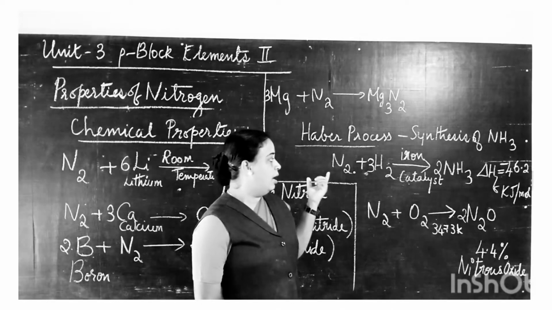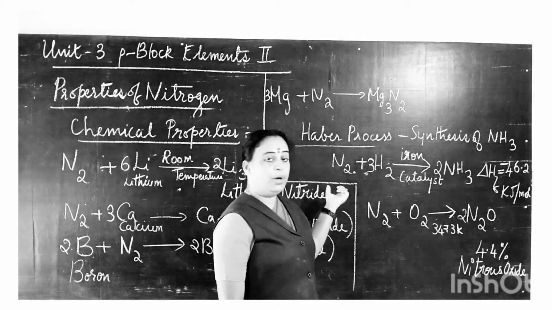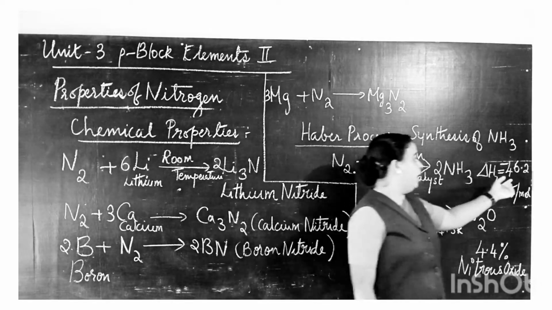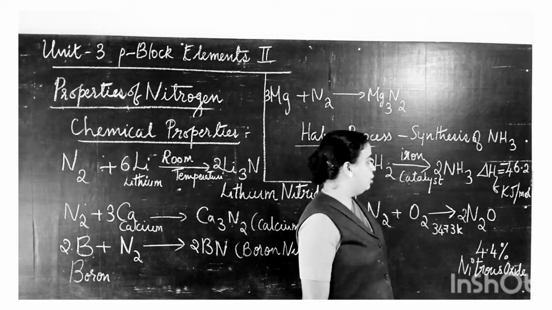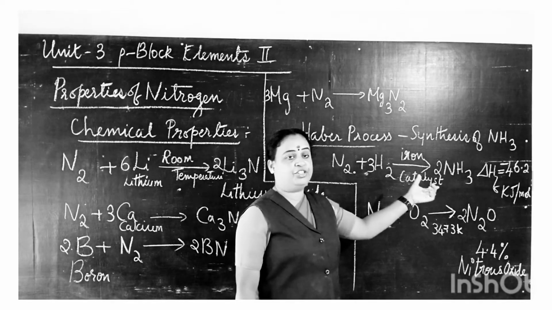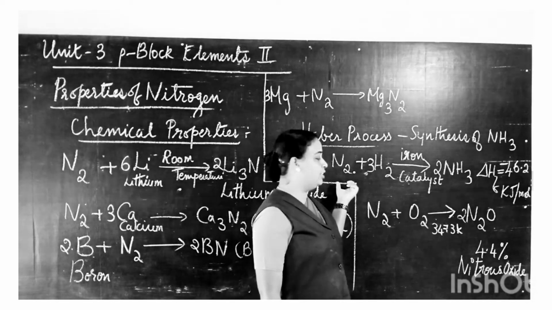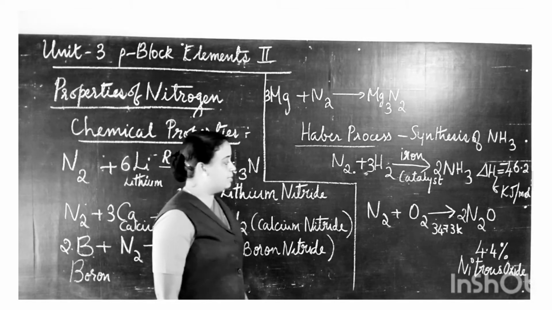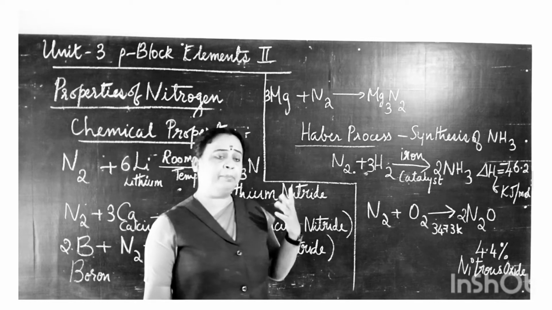Now the enthalpy of formation for this reaction is minus 46.2 kilojoule per mole. So with the expense of this much energy, dinitrogen reacts with hydrogen to form ammonia in the presence of the catalyst iron, at optimum temperature and high pressure.